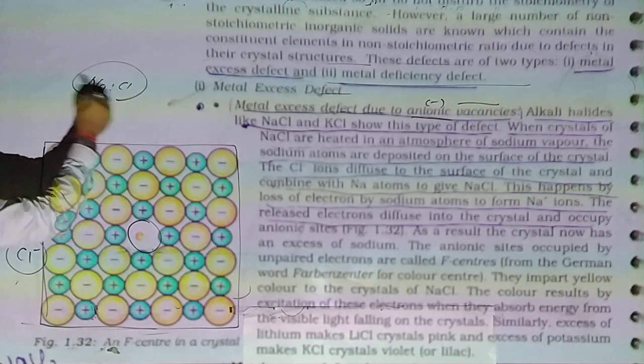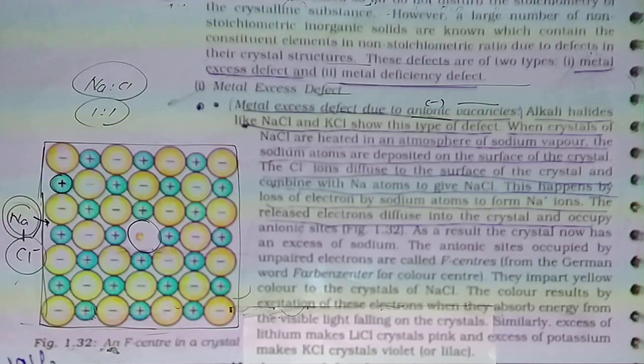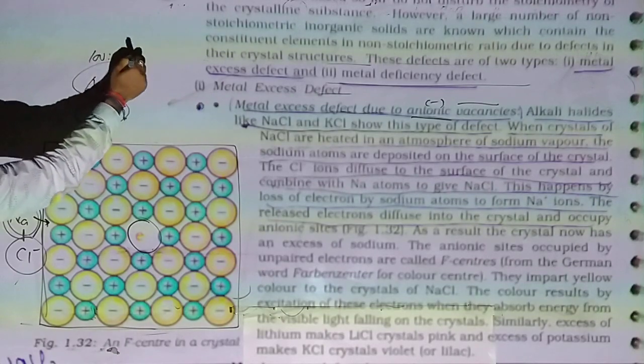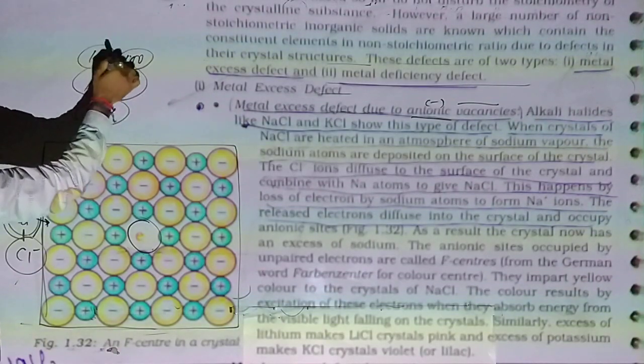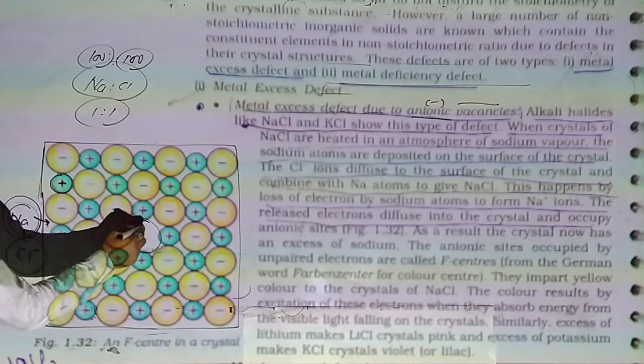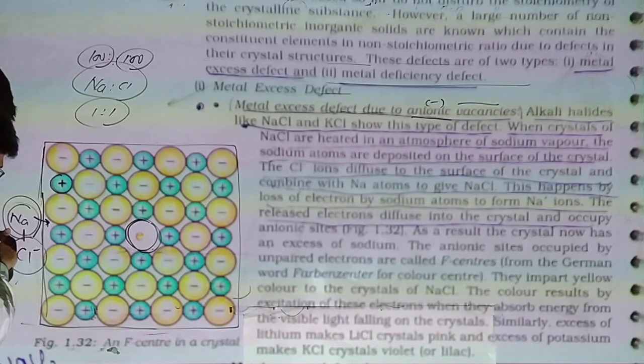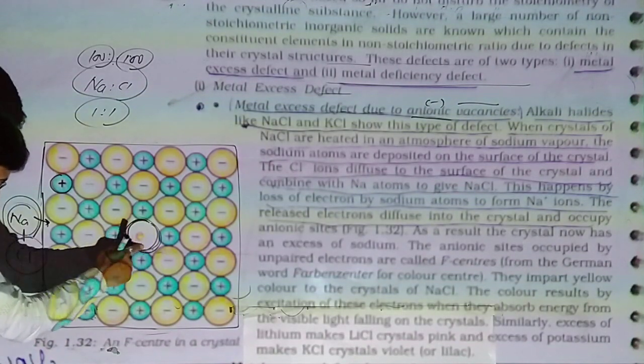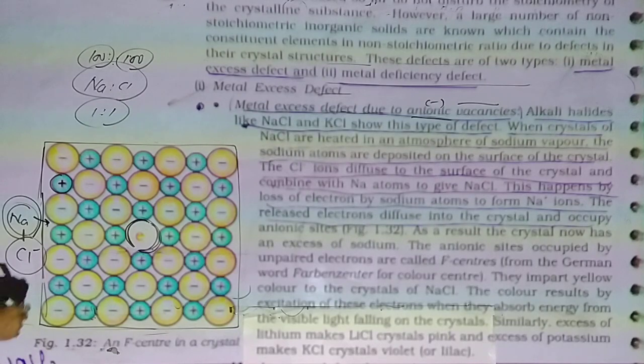Before the defect the ratio was 1:1. Suppose 100 Na+ ions and 100 Cl- ions were present before the defect. After we heat it with sodium metal, the vapor of sodium metal settles down on the surface of the crystal, so sodium metal is in excess. For each sodium atom, one chloride ion moves outside from the crystal.